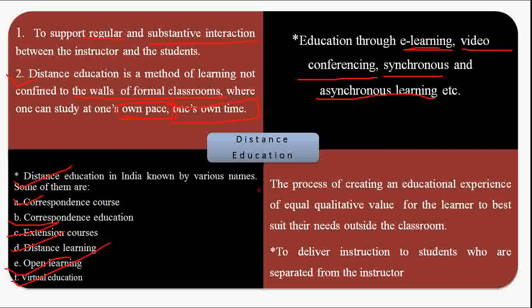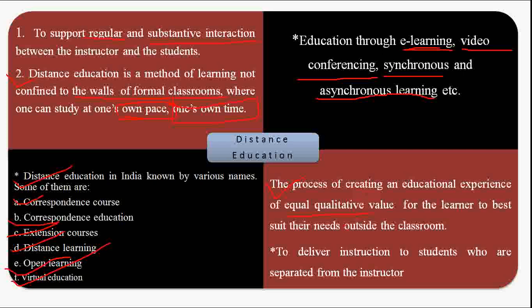Okay, next is the process of creating an educational experience of equal qualitative value. So distance education has the equal qualitative value of a formal classroom. The educational experiences that you get from distance education have equal qualitative value to a formal classroom.